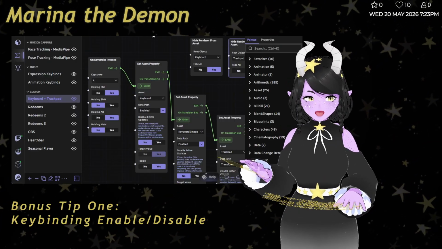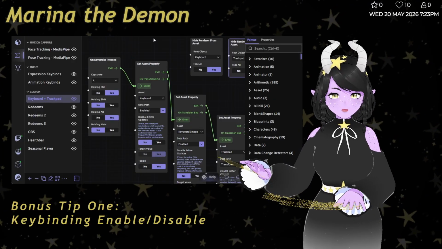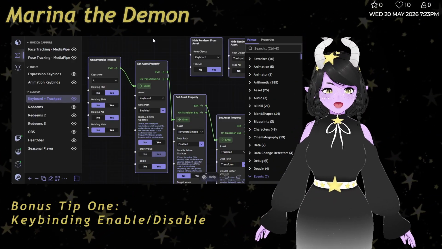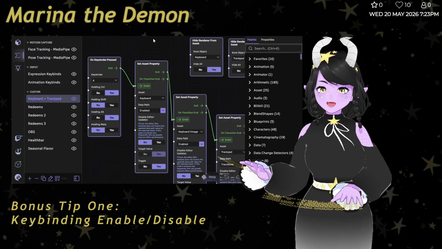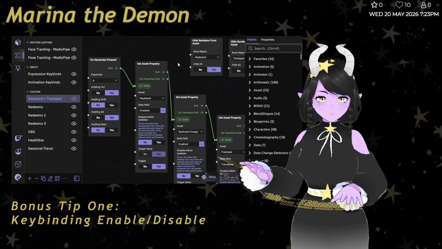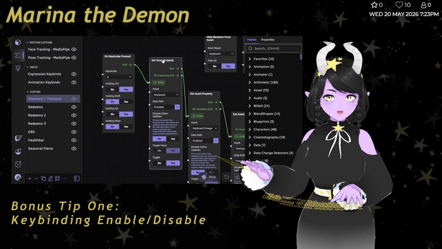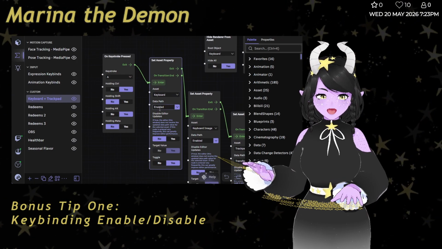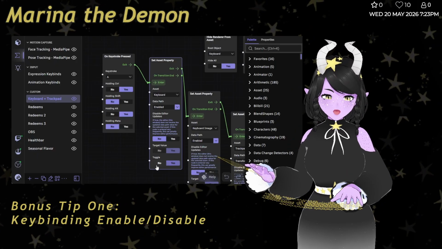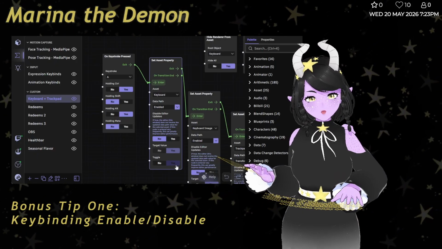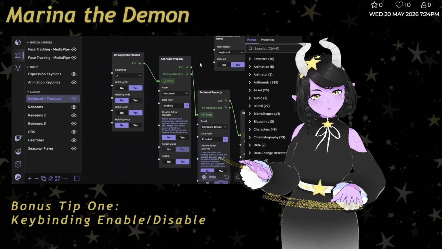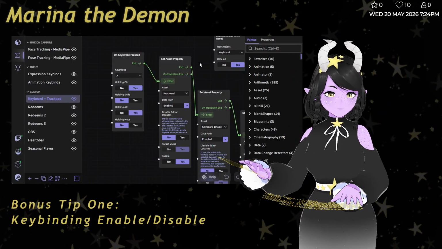So mine right now is Alt and Control and A. If I hit that, both of those are gone. If I hit it again, they're back again. It's really simple. All you need is this set asset property, and to have it set as data path enabled, target value is yes or no, and depending on if you want it to be a toggle or not. I recommend it to be a toggle, just less buttons to have to worry about.